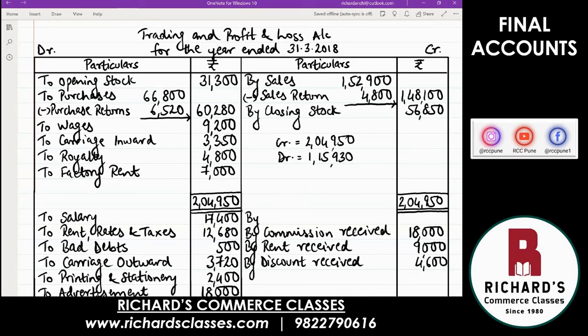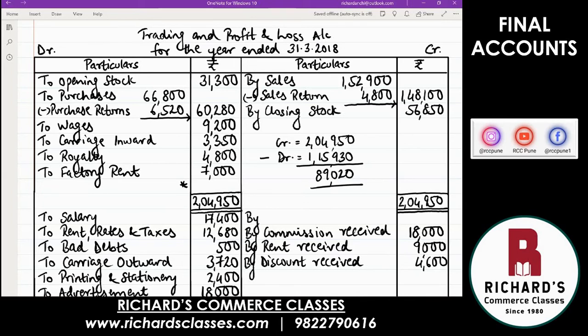And debit side was less. So you need to put some amount on the debit side. You take the difference and you will know what is that amount. So subtract and tell me how much is the difference. 89,020. 89,020 is the difference. Okay.